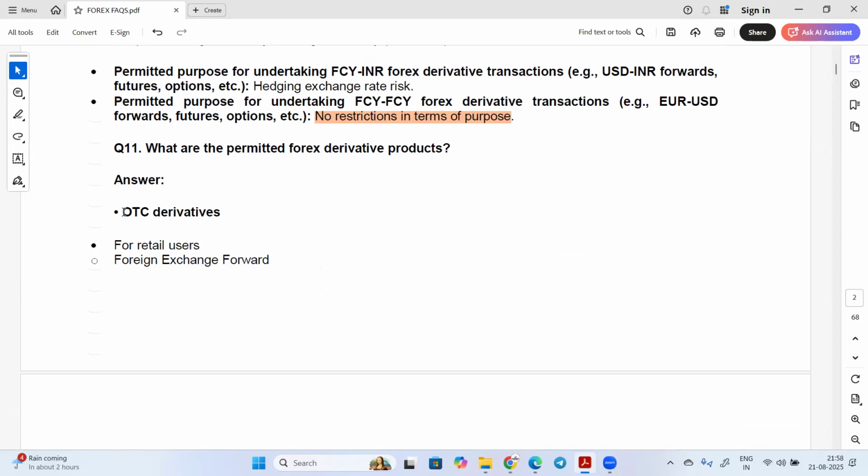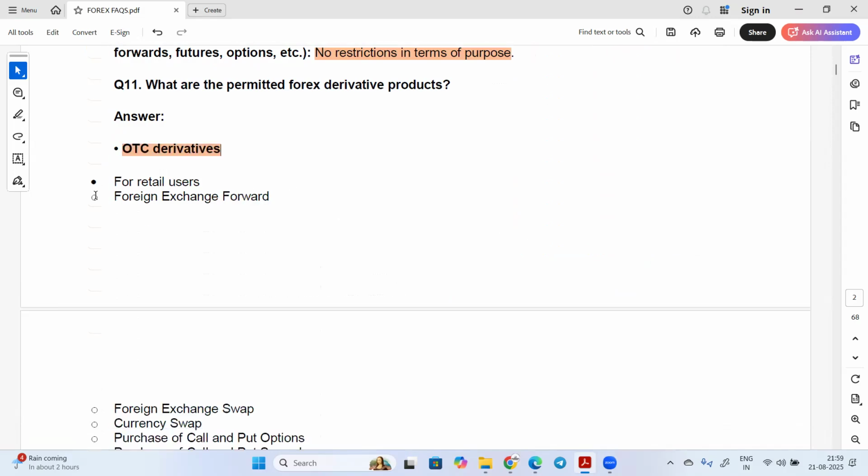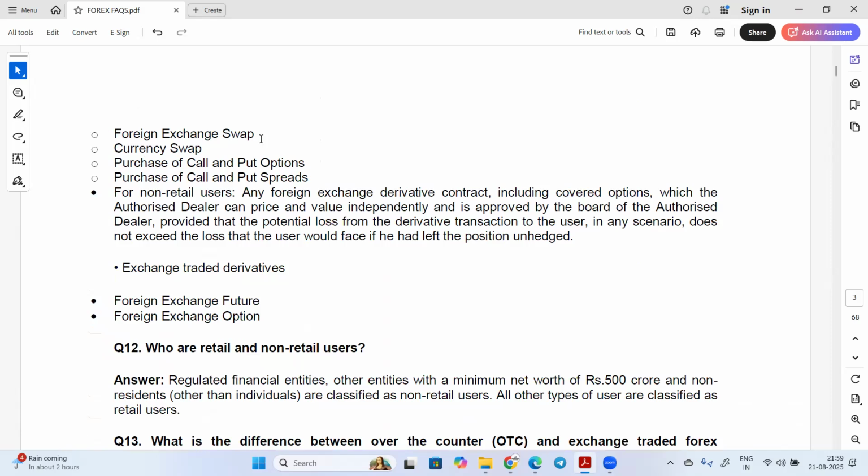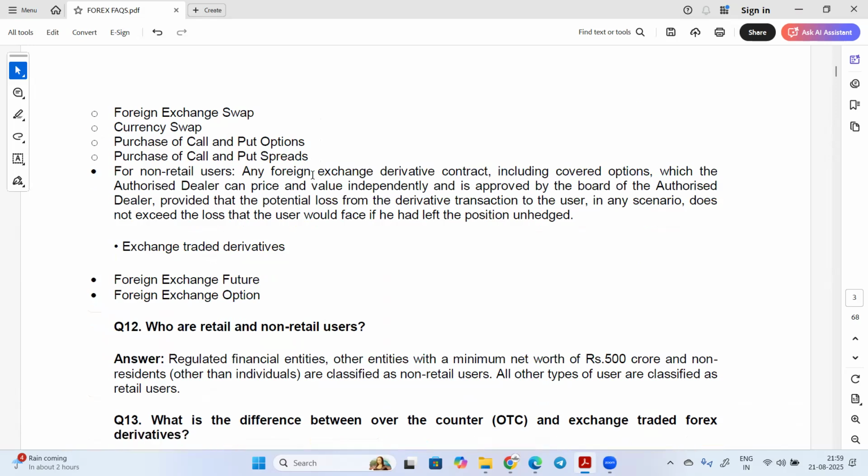Here, the over the counter derivatives which are available for retail users are foreign exchange forwards, foreign exchange swap, currency swap, purchase of call and put option, purchase of call and put spread. These are the allowed transactions.